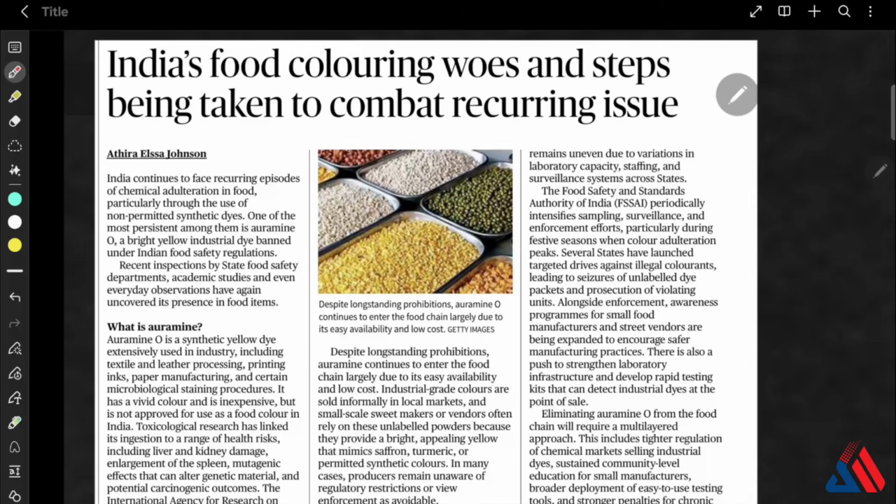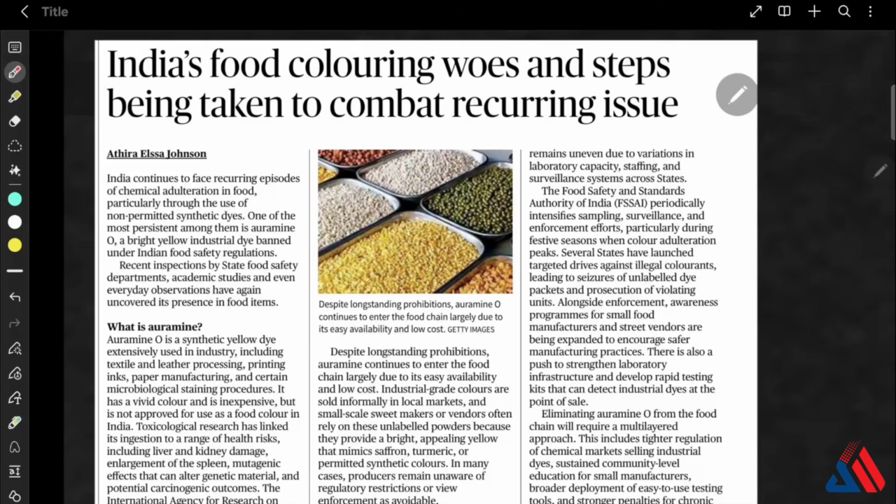The next article for the day is India's food coloring woes and steps being taken to combat the recurring issue. What this article talks about is a compound known as auramine. It is an industrial yellow dye which is used in textiles, leather, inks, paper and microbiology labs, and it is not permitted as a food color under FSSAI regulations. It is also a possible carcinogen, and the health risks include liver and kidney damage, splenic enlargement and mutagenic effects.